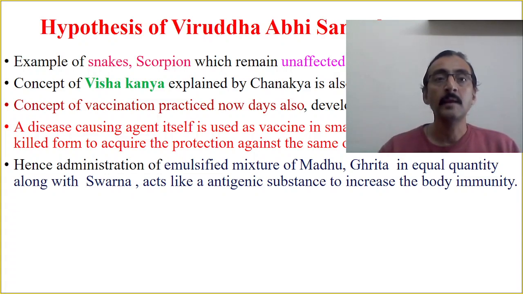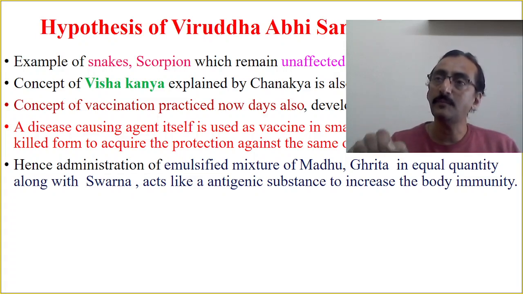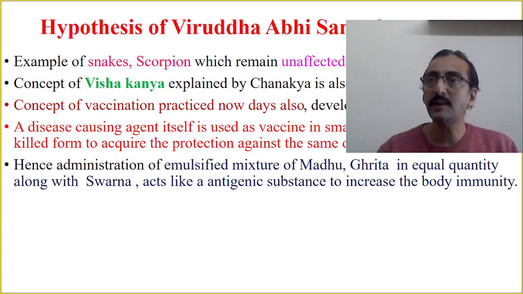ठीक है. The concept of vaccination which is practiced nowadays also depends on the same principle. We are actually introducing the body to a small amount of antigenic substance. You take the BCG vaccine, we are giving a small amount of the cell wall portion or protein portion of the tubercular bacteria cell wall. When you induce it in a smaller quantity, it will go inside the body and sensitize the body, and in future it prevents the disease of tuberculosis. So this is also almost the same concept.